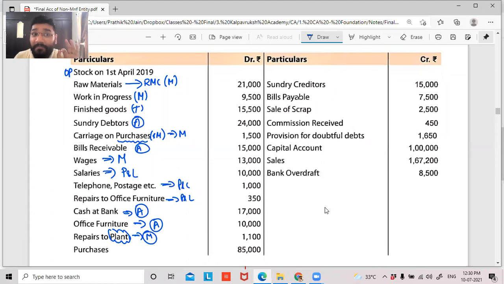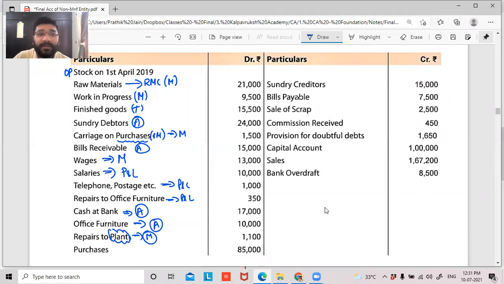But now this is a manufacturing entity, guys. The repair of the plant and machinery that has been used is for the production purpose, not for the trading purpose. The plant and machinery here is for the manufacturing purposes. Therefore, this will go to your manufacturing account. It is indirect expenses of the manufacturing account, indirect overhead expenses.